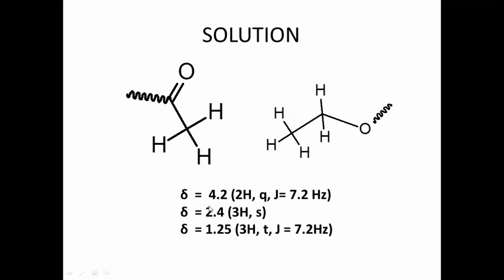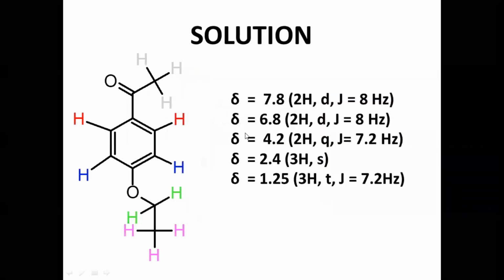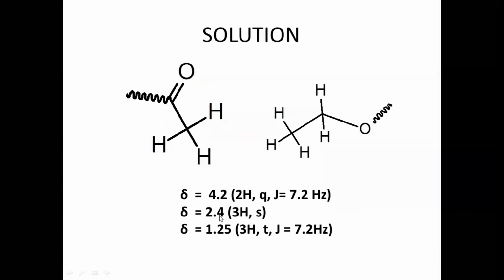Now by seeing values we need not get confused at this point, because by seeing the value 2.4 we can confirm that this CH3 is attached to the CO carbonyl group, and 4.2 definitely it is attached to oxygen. Now the 3H triplet, J value 7.2, signal corresponds to this CH3.